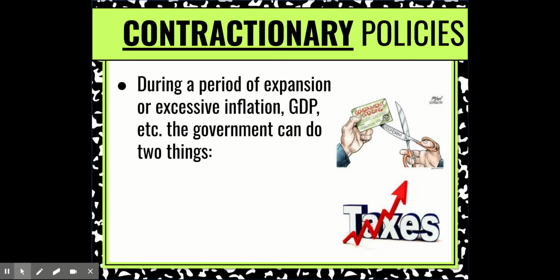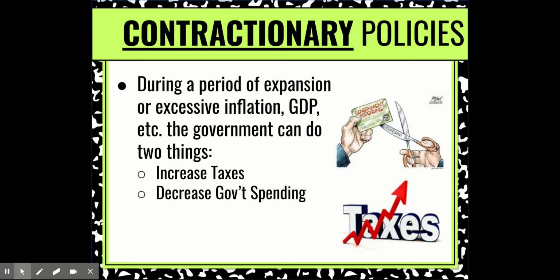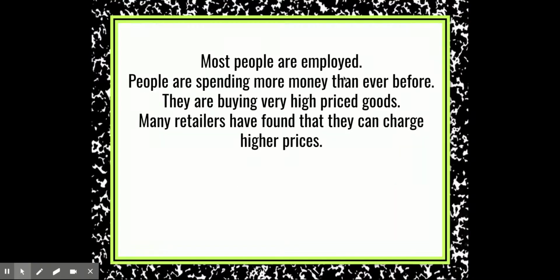This is used during a period of expansion or excessive inflation and GDP, and the government can do one of two things: increase taxes, and by doing so, you will not give people enough money to go out and spend. The second thing is decrease government spending, cut government spending down, and that will slow the amount of money in circulation. During a period of expansion, a really high peak, or excessive inflation, the federal government will choose to do contractionary policies.